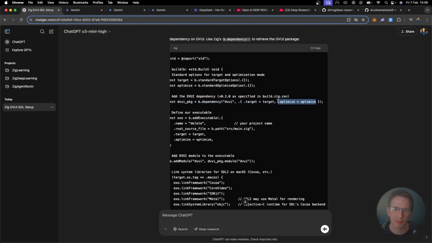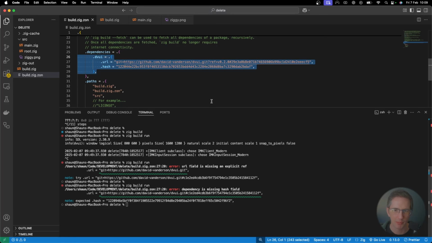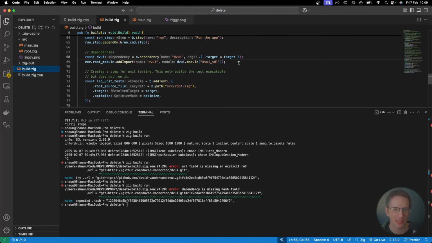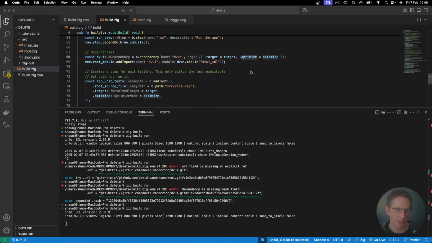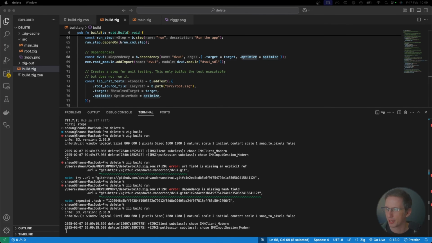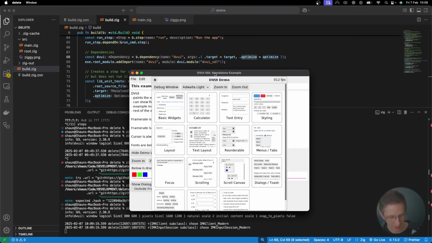Optimize. Okay, so maybe before I shouldn't have put optimizer. Maybe I should have put optimize. I'm curious though, will it build if I do that? So if I go up here to my build.zig, is this .optimize? Okay. That's something I messed up. So I put in the wrong key here for this object. It should be .optimize. Yeah, this is working. This is working fine. My bad.